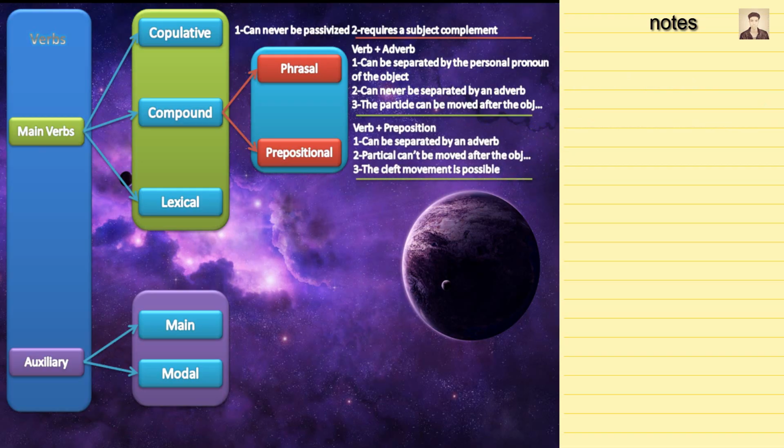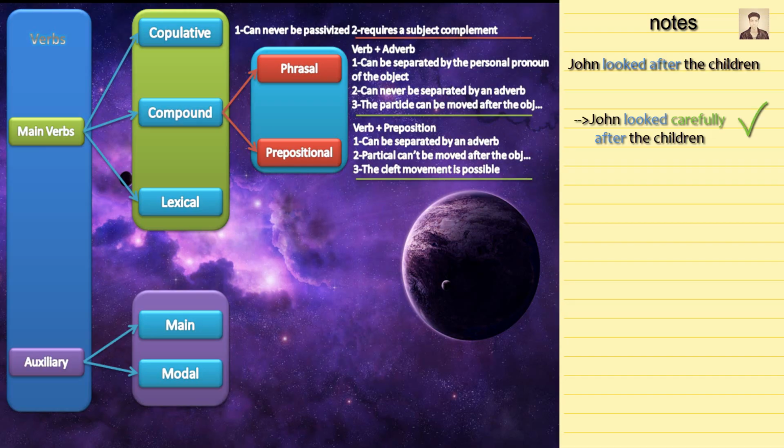Prepositional verbs. First, they can be separated by an adverb, unlike phrasal verbs, of course. So you can say John looked carefully after the children. That is possible. The particle can't be moved after the object. So you can't say John looked the children after. That is impossible.